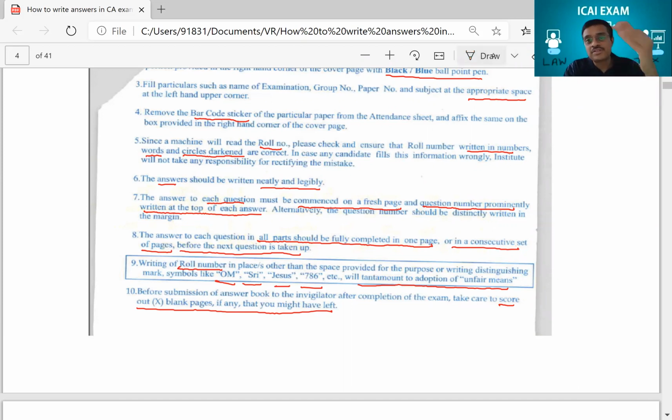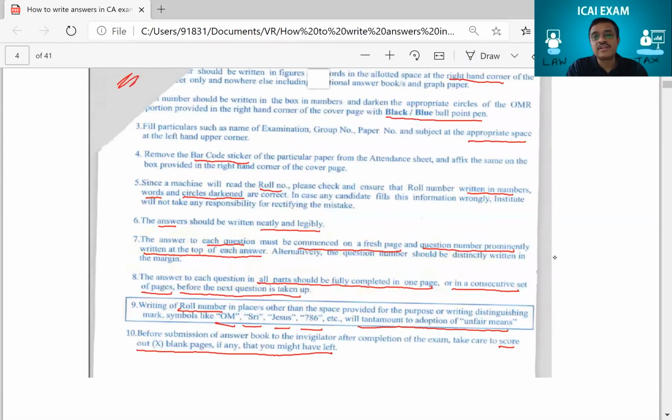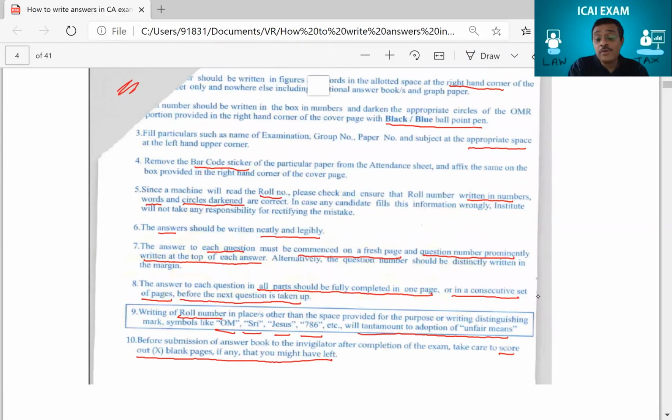At the same time, please don't write anything extra in the paper. I think you've understood the basic instructions that I've given you. I am using red because as an evaluator, I'm supposed to use red, but you are supposed to use, if you see here, black or blue.